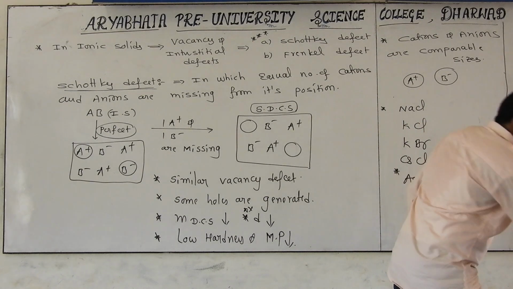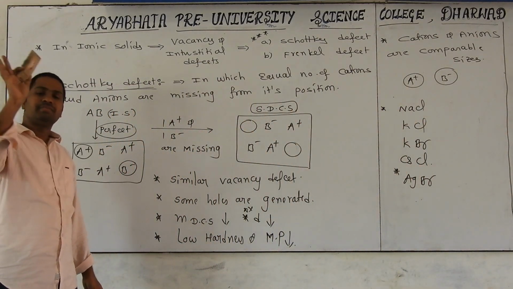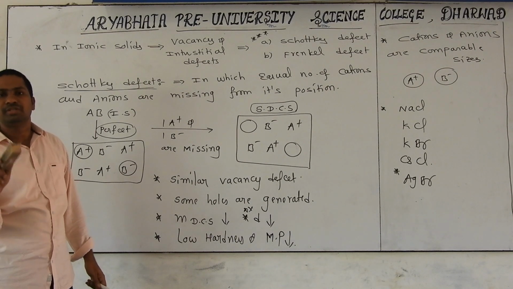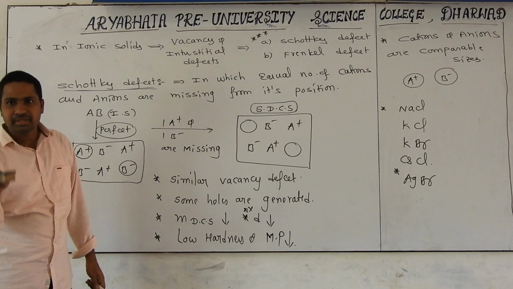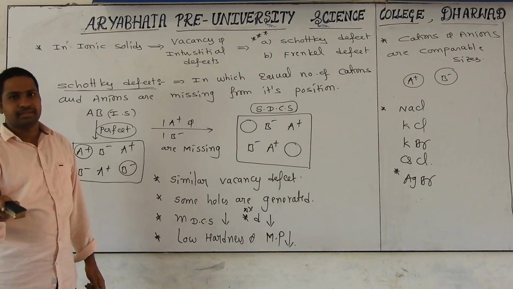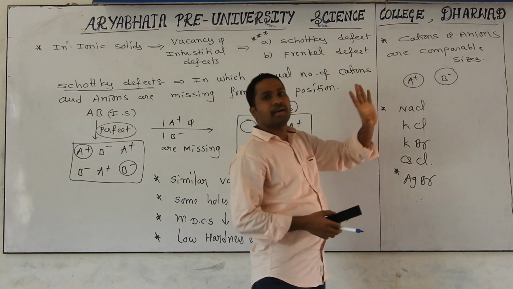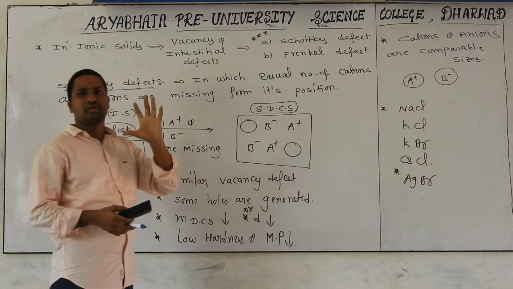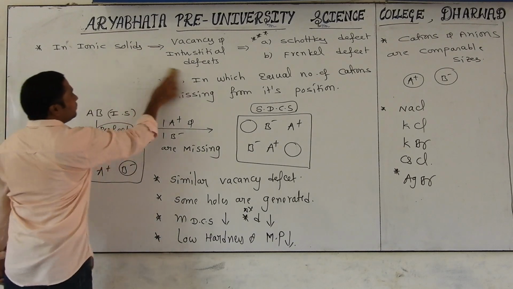So what is the meaning of Schottky defect? It is a defect in which an equal number of cations and anions are missing from their positions. Due to that, some holes are created. Due to holes, its melting point will decrease, mass decreases, density decreases. We get this defect when cation and anion have comparable sizes, meaning they are very close in size. Yes or no? Yes.